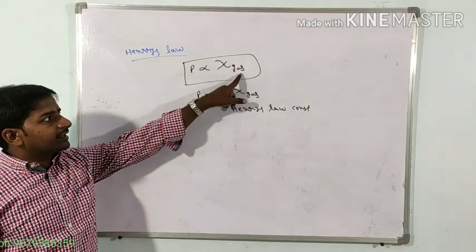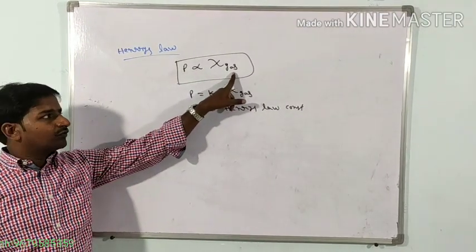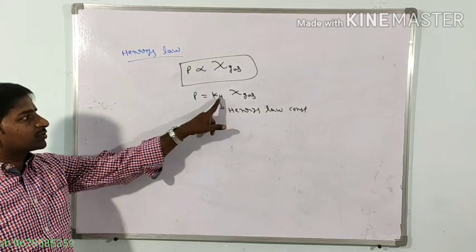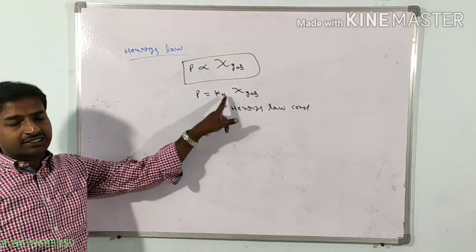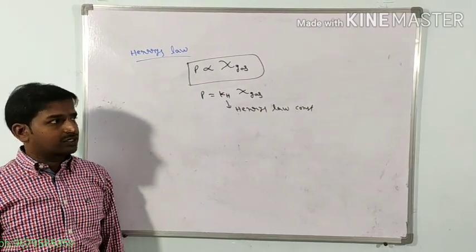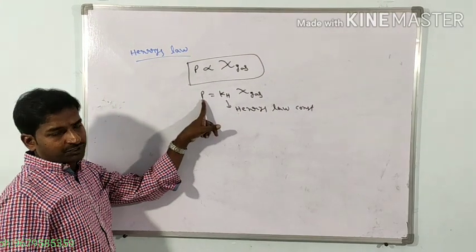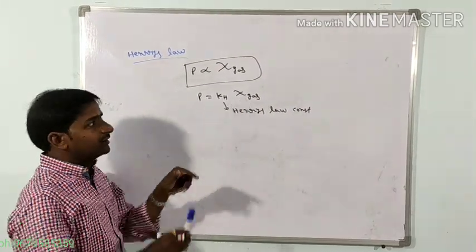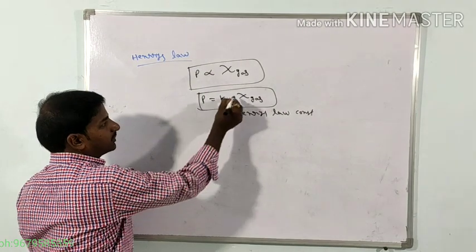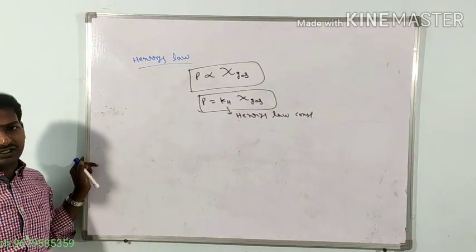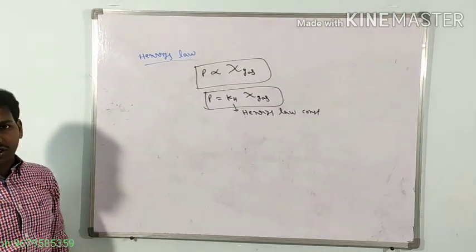According to Henry's law, the partial pressure of the gas is directly proportional to the mole fraction of the gas. When we remove the proportionality, we get the constant kH, the Henry's law constant. P is the partial pressure, x is the mole fraction of the gas. P is equal to kH times the mole fraction of the gas; that is the Henry's law equation.